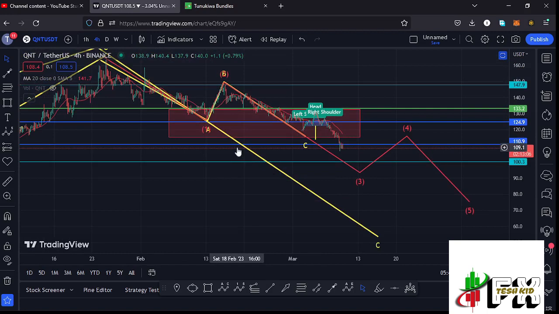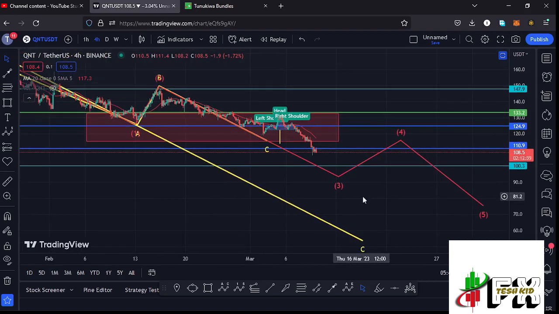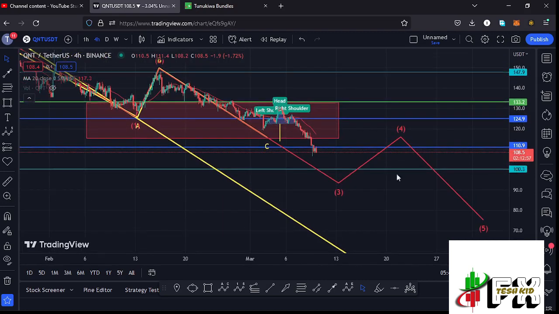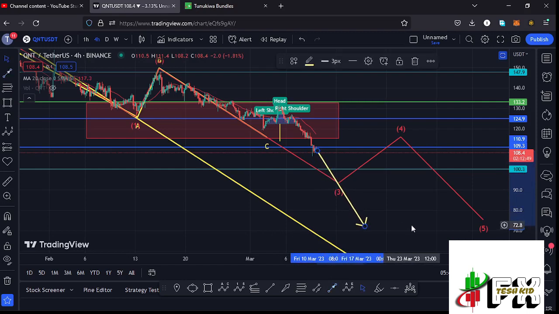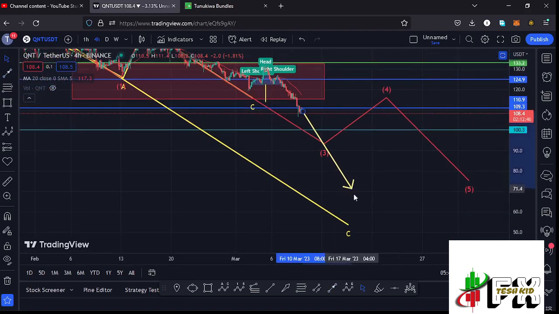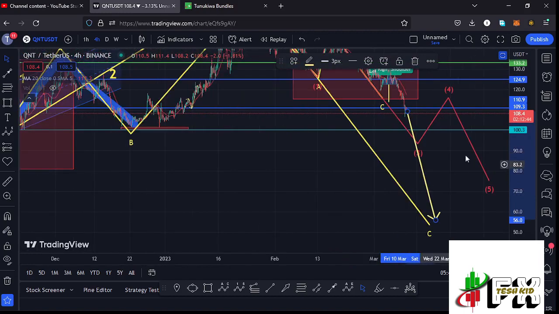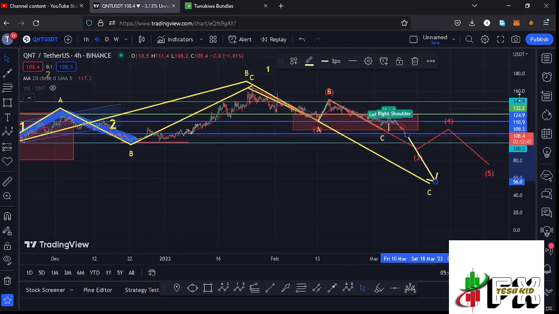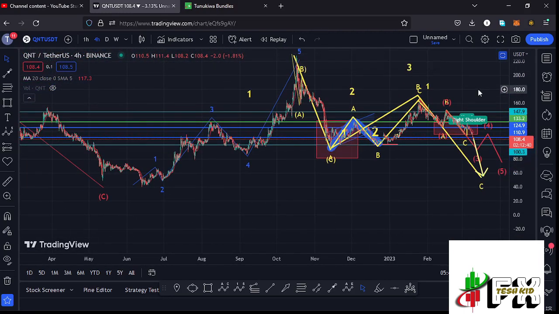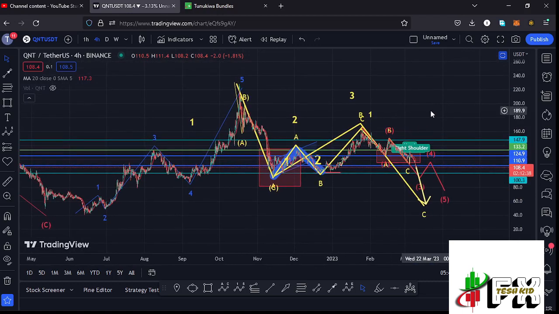And there are chances that this wave C to the lower side might just give us a straight sell off to the lower side in case we continue losing other key areas of support, like the area of support at around the $100.3 mark. In case the breakdown continues and we lose that key area of support, then there are chances that we might see a straight sell off to give us one more leg down in the formation of that wave C, and also fully maximize our target areas to the lower side in the formation of that higher Elliott wave count 2. So that is the alternative that I have here on the Quant chart in case this breakdown continues.